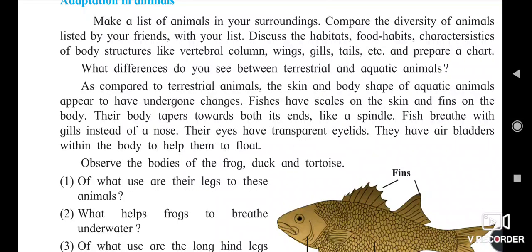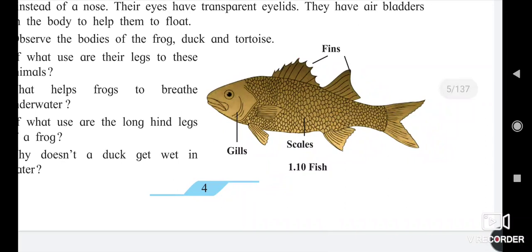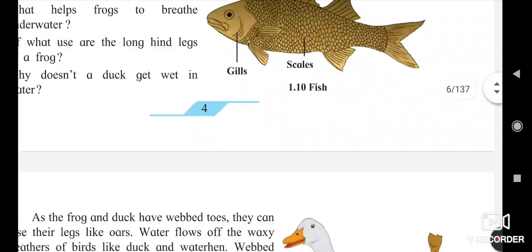Fish breathe with the help of gills instead of a nose. I think they don't have any nose. Their eyes have transparent eyelids. They have an air bladder in the body to help them float. So the shape of the body is conical at the end, and it has a tail to turn in the water to change the direction of swimming.